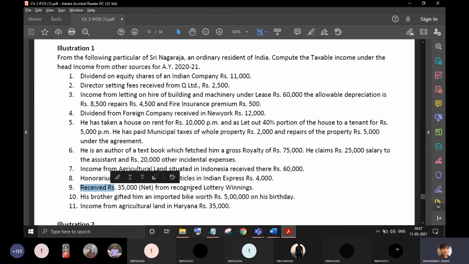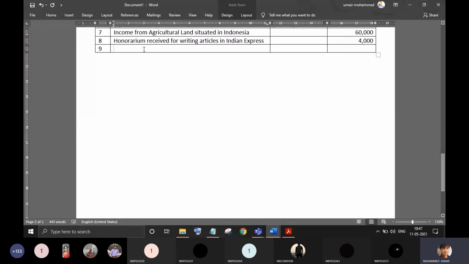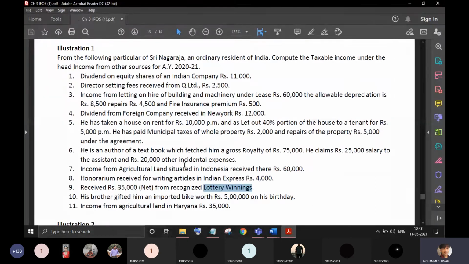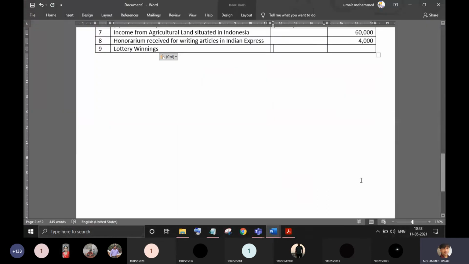Received 35,000 lottery winning. So this is the casual income. And it says net here, which means the tax is already deducted.